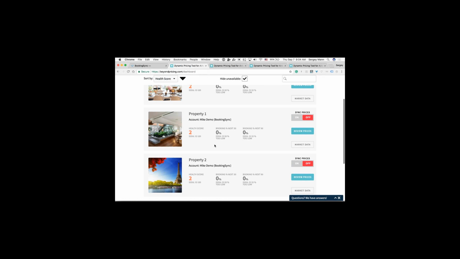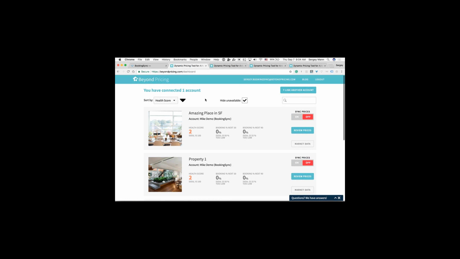Very simple to do. And so at this point, it will pull in all of your listings and show them to you right here. This is your dashboard. So you'll see all of your listings here as little cards: the name of the listing, picture, the fact that it's coming from BookingSync. You'll also see something called your health score and your booking percentages.